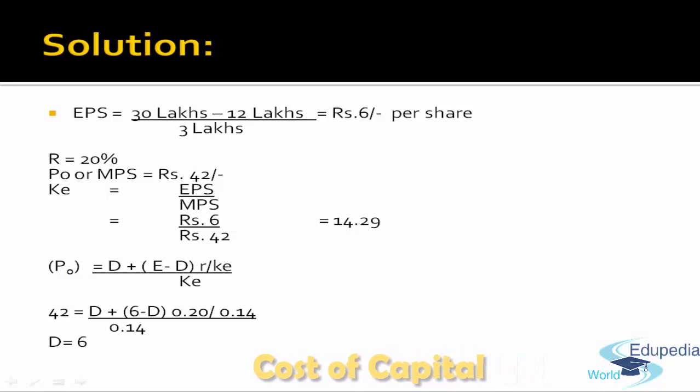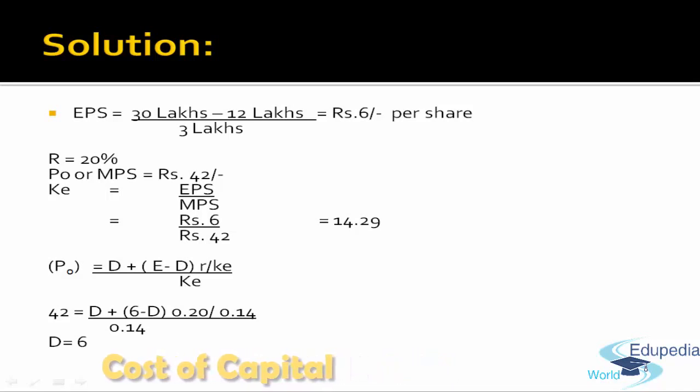Number of shares is 3 lakhs. So earning per share is rupees 6 per share. R is 20%. P0, or the market price of the share, is rupees 42. Based on the Walter assumption that the equity shareholder expects the complete earnings, KE will be EPS upon MPS, which is 6 divided by 42, 14.29%.